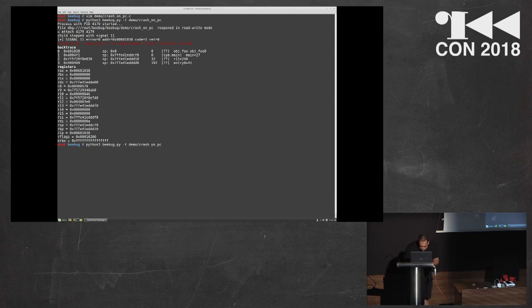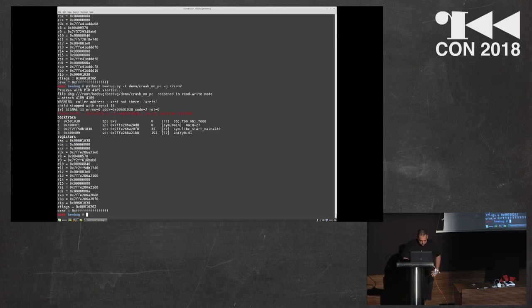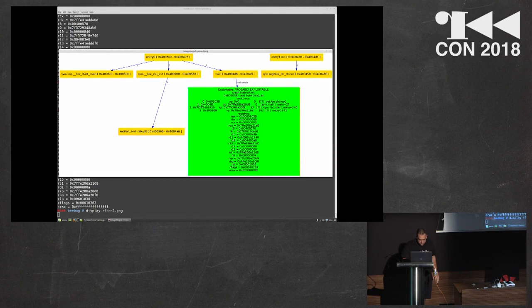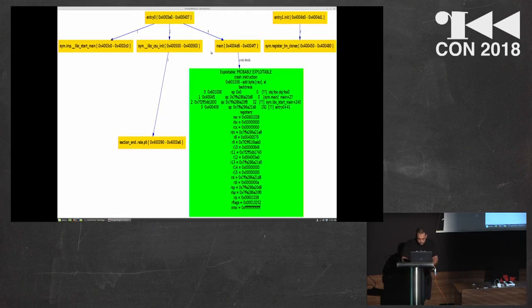Then if I want to do the graph also of this, in this case the graph is easy because the program is very easy. This is the main with the crash detail, that is this. This is the crash instruction. This is the backtrace. This is the registers. And then this is the classification, probably exploitable.